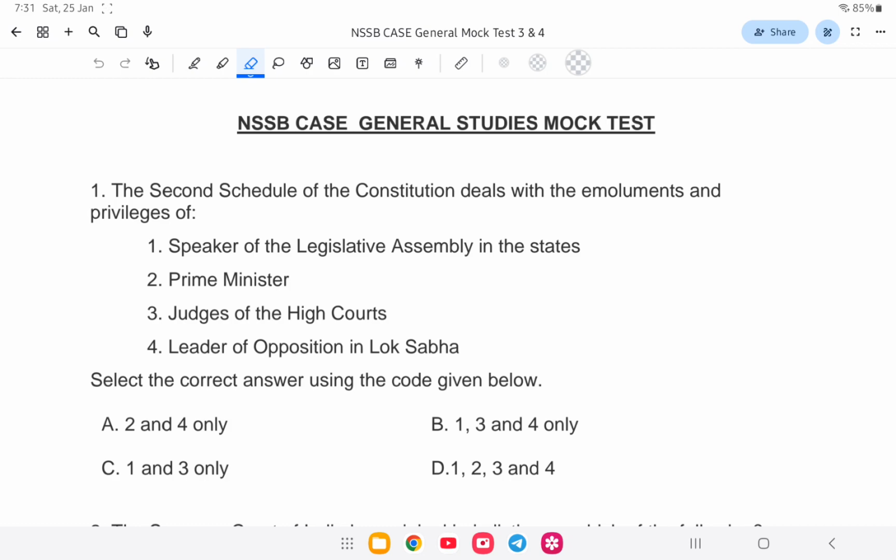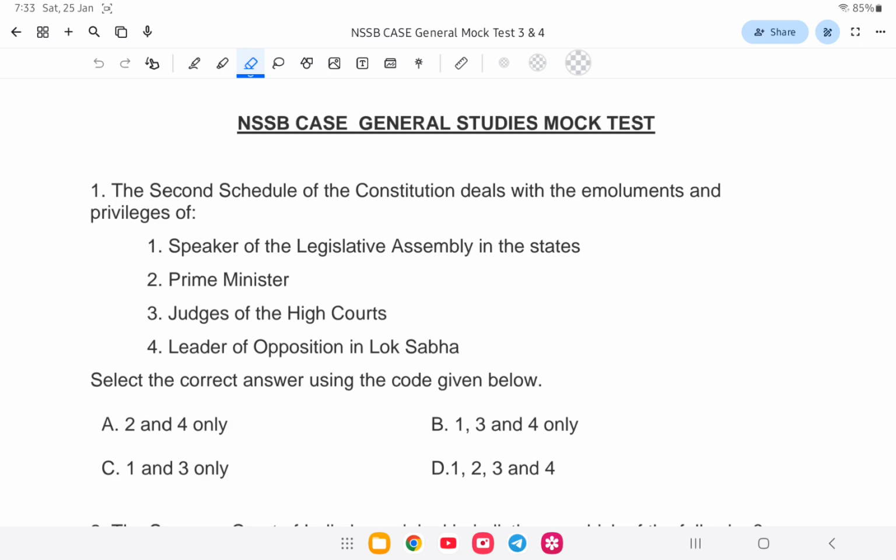So let us start with the class, that is General Studies mock test number 3 with the first question. The second schedule of the Constitution deals with emoluments and privileges of which of the following: one, Speaker of Legislative Assembly; two, Prime Minister; three, judges of the High Court; and four, leader of opposition in Lok Sabha?